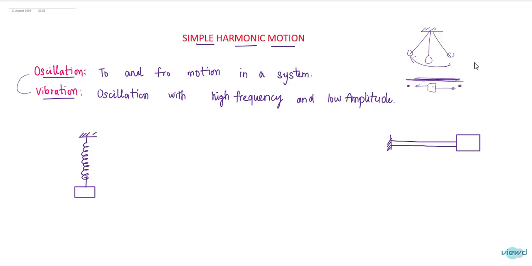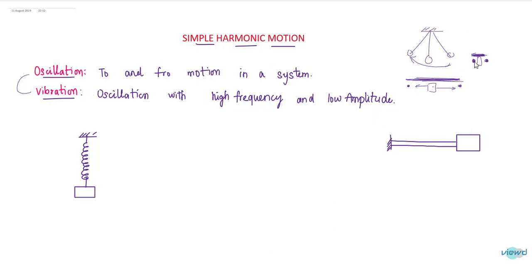If the distance between extreme points is very small and this body is oscillating from one point to another rapidly, so this rapid motion between two extreme points is called vibration.